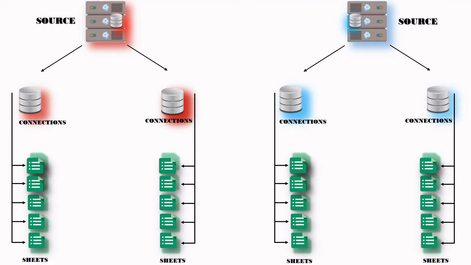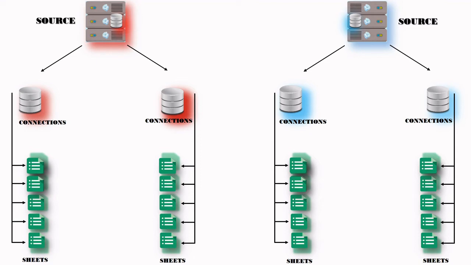There can be multiple data sources where each data source is independent of the others. In this picture, it is shown in the form of color shading. As told earlier, a source can have multiple connections, and a connection can have multiple sheets. And as seen in the picture, sheets are at the bottom of this hierarchy.